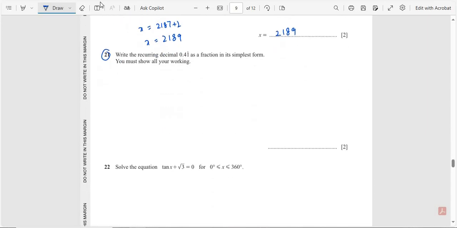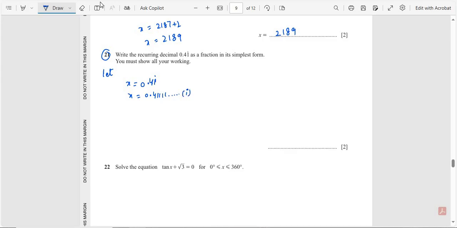2189. Question number 21. Write the recurring decimal 0.41 as a fraction in its simplest form, you must show all your working. So first of all, this number we let x is equal to 0.41 recurring. Open this number, x is equal to 0.41111 and so on, and mark this as equation number 1.